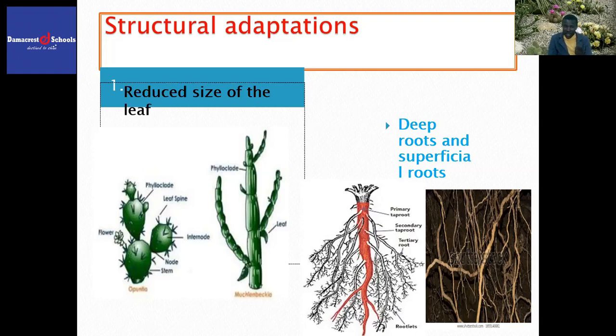This will increase the chances of survival of xerophytes, since less water will be lost by transpiration and more will be conserved for various body uses.